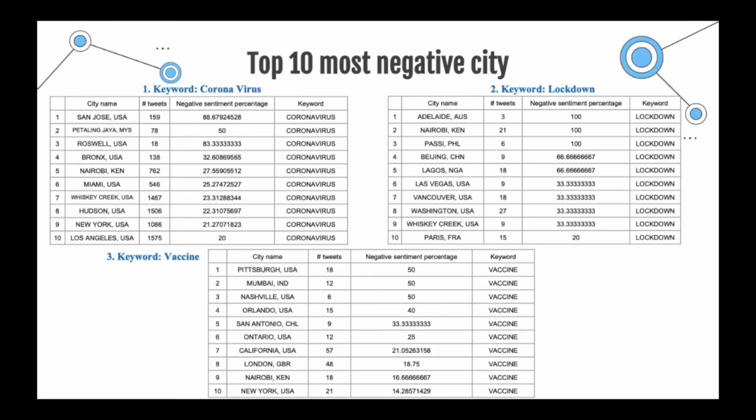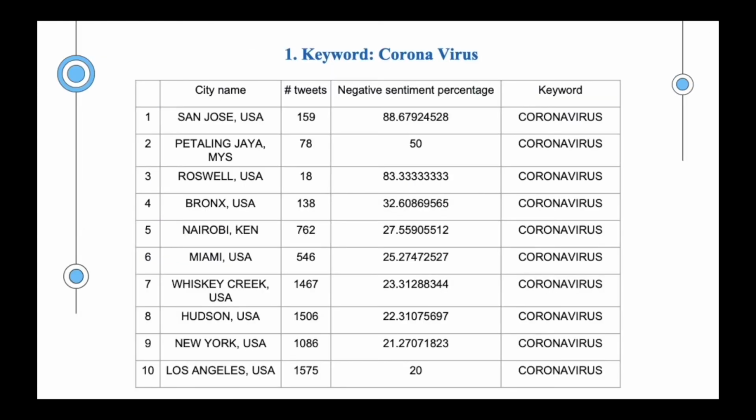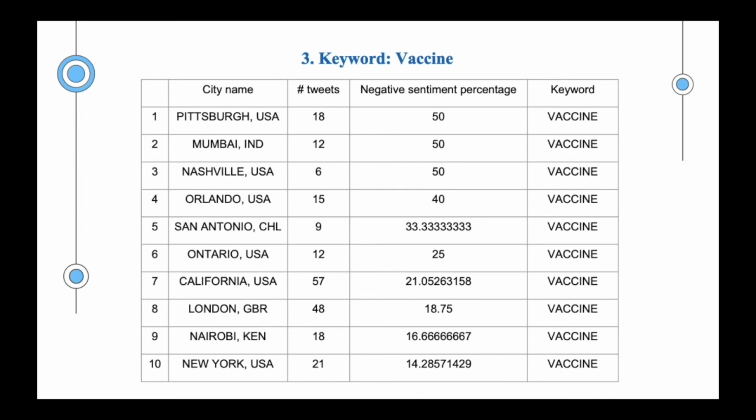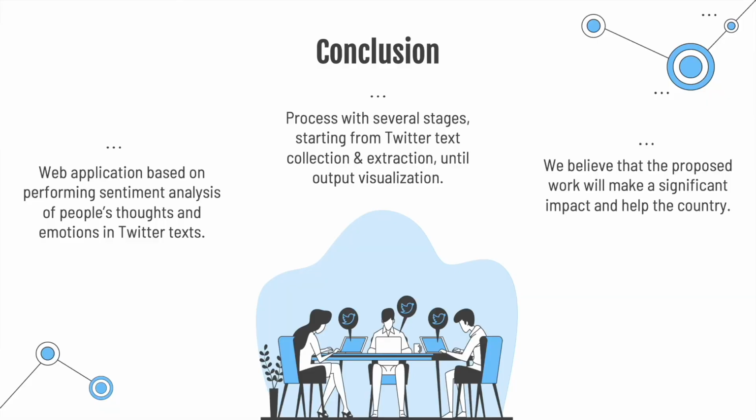Also, we chose the same keywords, but calculating the negative sentiment percentage value and sorting the list of cities based on this value. So the most negative city in terms of coronavirus is San Jose in USA with 88.6%. And in terms of lockdown, Adelaide in Australia is the top with 100%. Last, in terms of vaccine, Pittsburgh in USA with 50%.